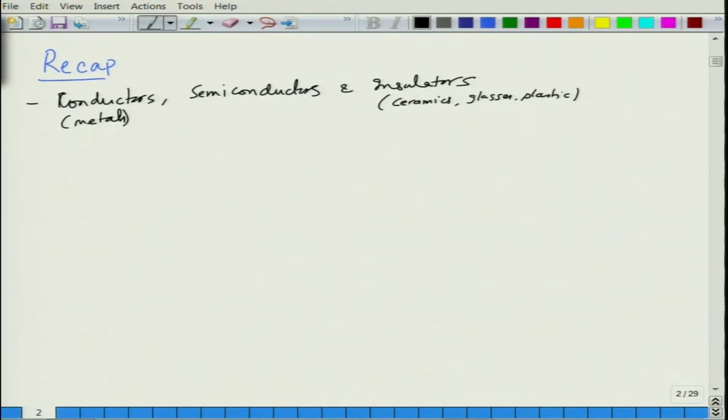And then we looked at the free electron theory of metals.